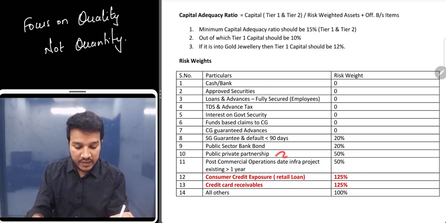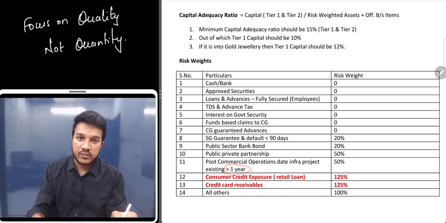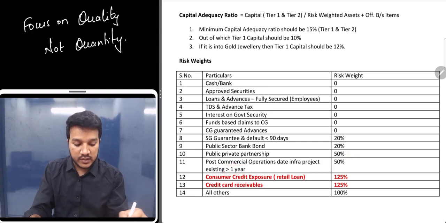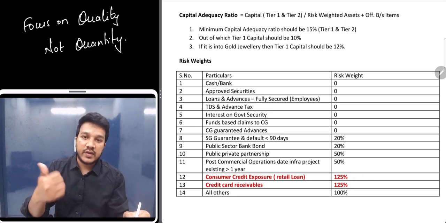First one is public private partnership post commercial operations, where the date of infrastructure existing is for more than 1 year. Remember that one. So for these two it is 50%. Then these two are the amendment part, again very important.